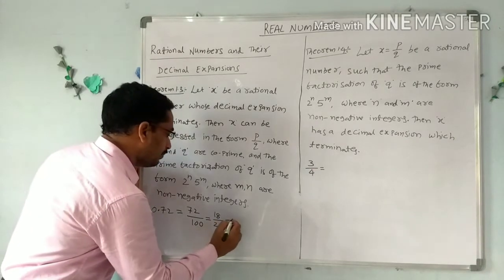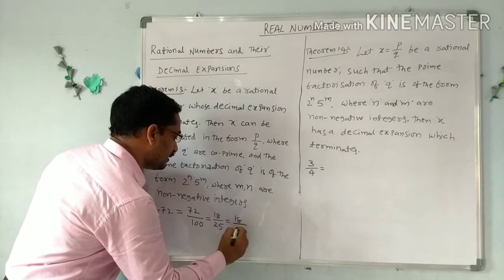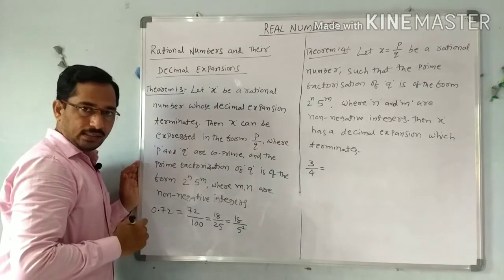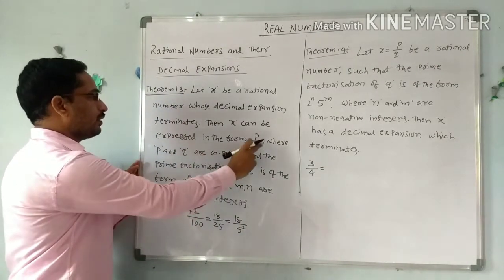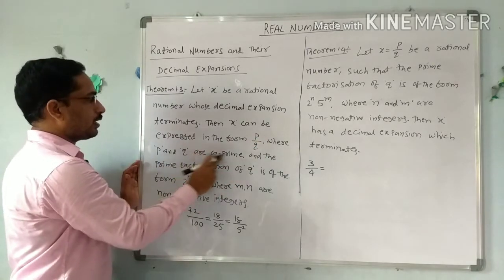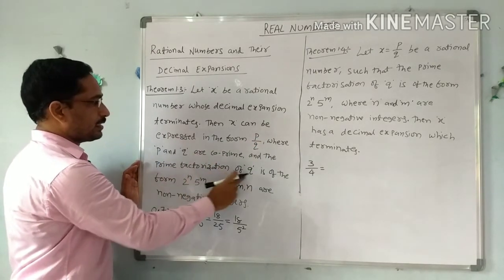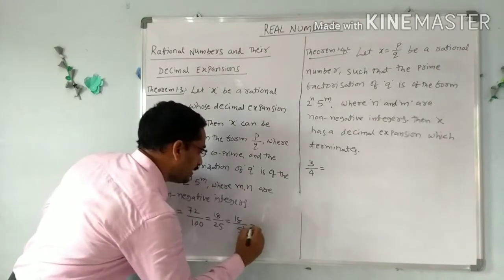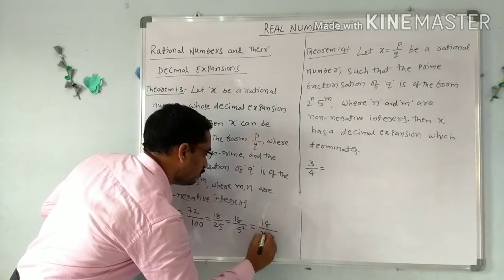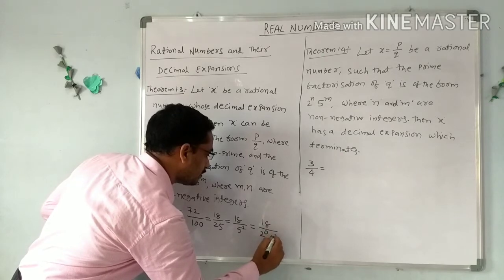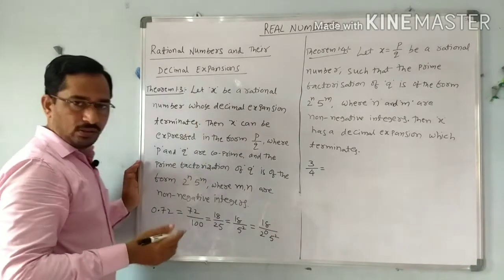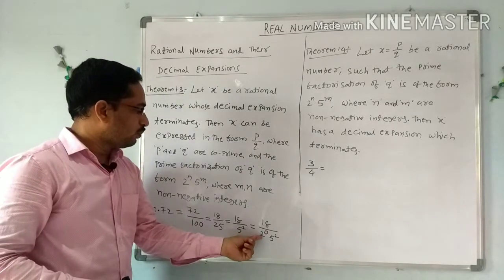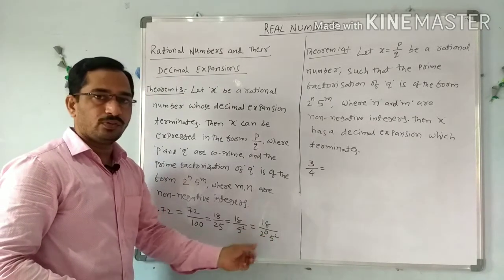Now see, the numerator 18 as it is. The denominator we can write as 5 square. Here if you observe, p and q are co-primes, and the prime factorization of q is of the form 2 power n and 5 power m. We can write this as 18 by 2 power 0 and 5 square. 2 power 0 means 1, and 1 into 5 square means 5 square, no change. So we can write this in the 2 power n into 5 power m form.